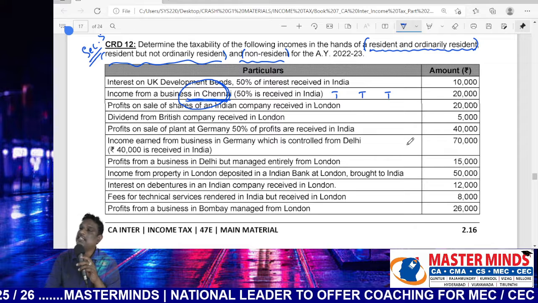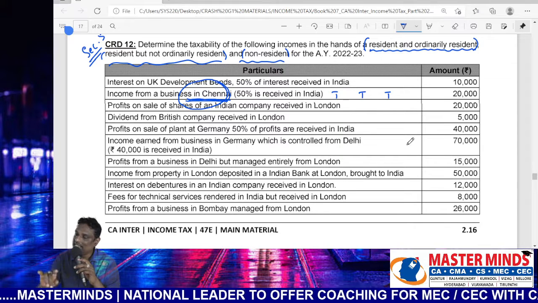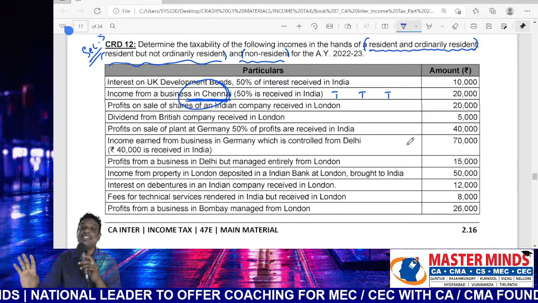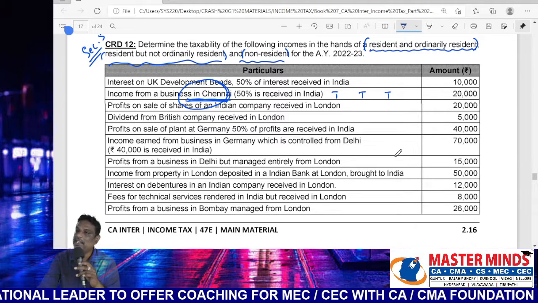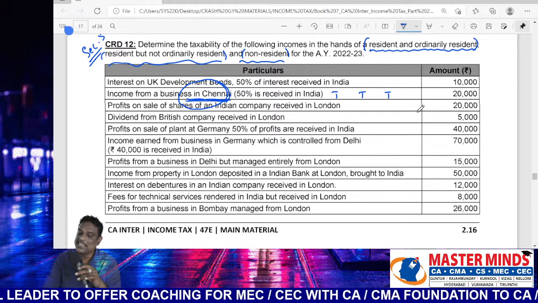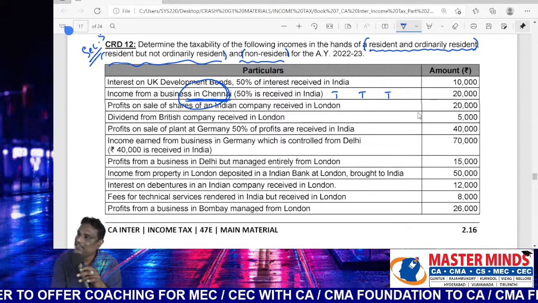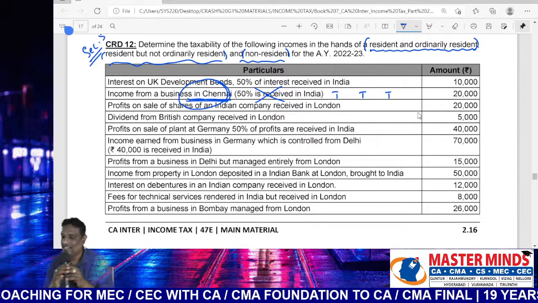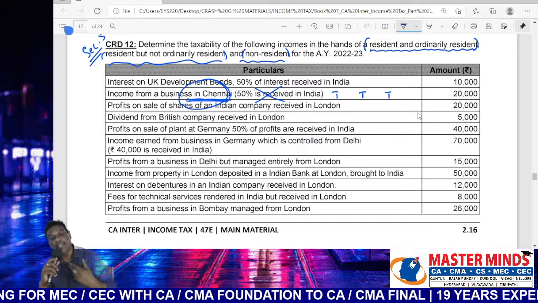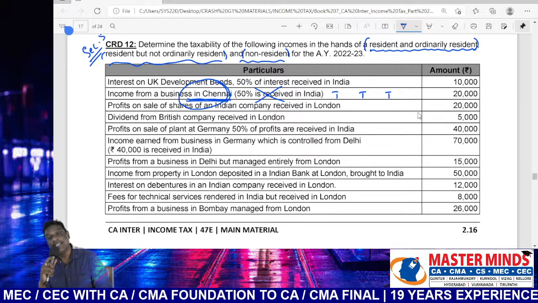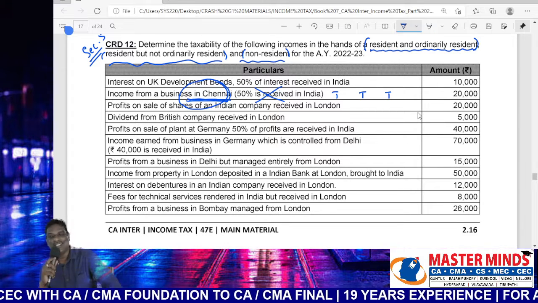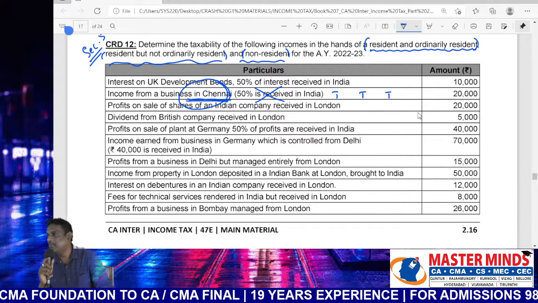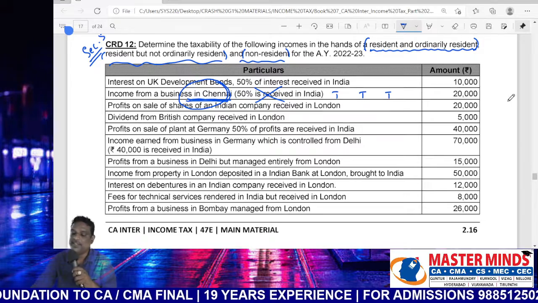It is sufficient to locate only either earnings or receipt. If any one is connected with India, then you need not consider the other. Automatically, it will be taxable. Therefore, here the receipt is irrelevant because earnings are already located in India. It will be taxable in the hands of all assessees, even if the place of receipt is located outside India. So one of the important points. Please verify the printed solution.